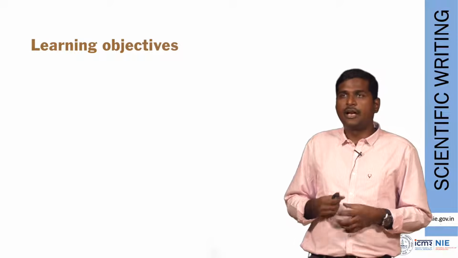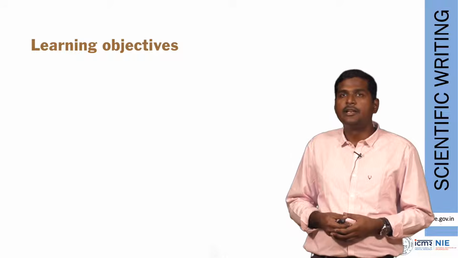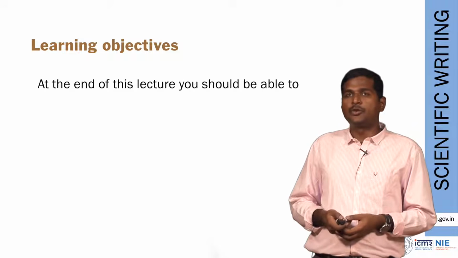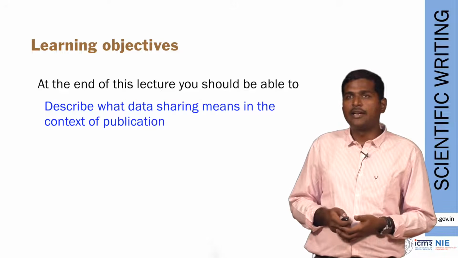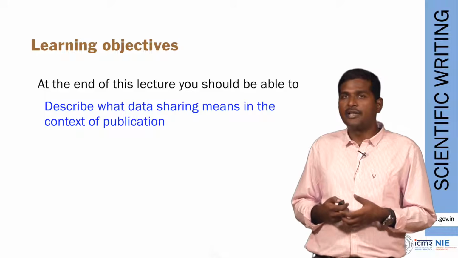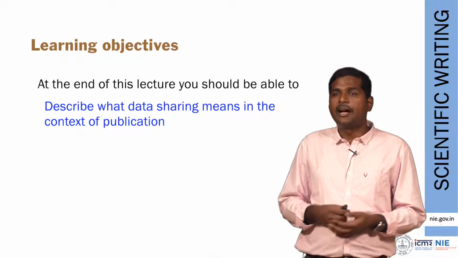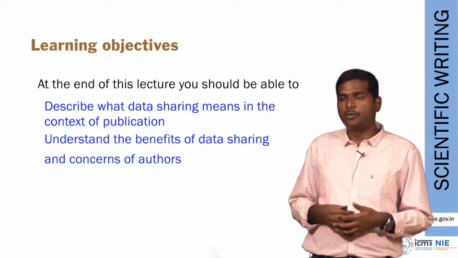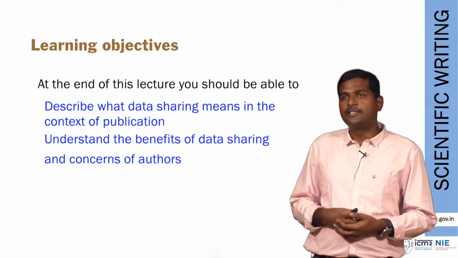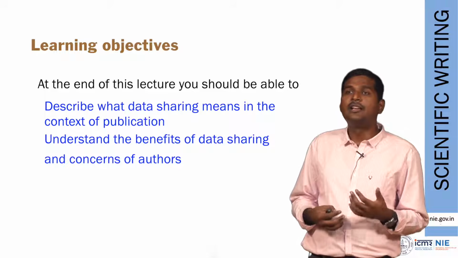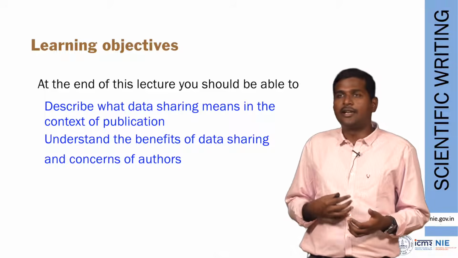So I'm going to read the learning objectives once more and see if we have fulfilled them. At the end of this lecture, you should be able to describe what data sharing means in the context of publication of articles. So we now know what data sharing means. Understand the benefits of data sharing. So now we know what the benefits of data sharing are. It is not that someone will steal your data or take your data away from you.